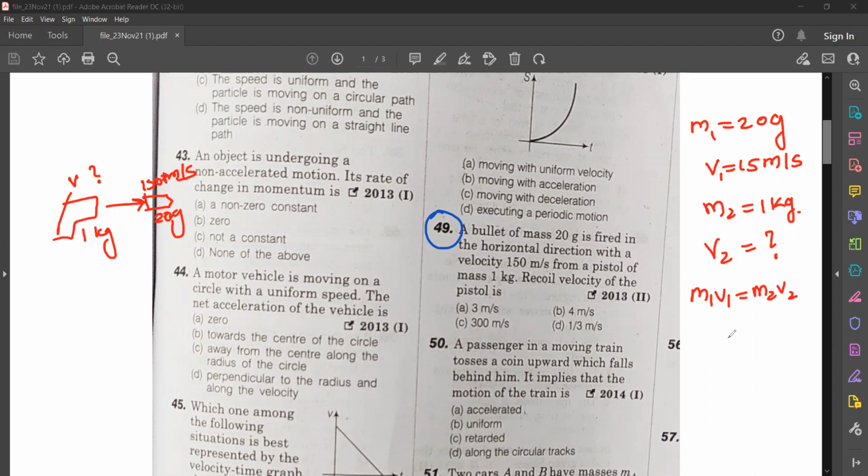One mass is in grams and another one is in kilogram. We have to convert grams into kilogram. Just substitute and tell me the answer. You can comment the answers once you get the answer. Options are 3 meter per second, 4 meter per second, 300 meter per second, 1/3 meter per second. So mass is 20 grams, you have to convert that into kilogram. Velocity is 150, equal to M2 which is 1 kilogram into V2, which you have to find out.